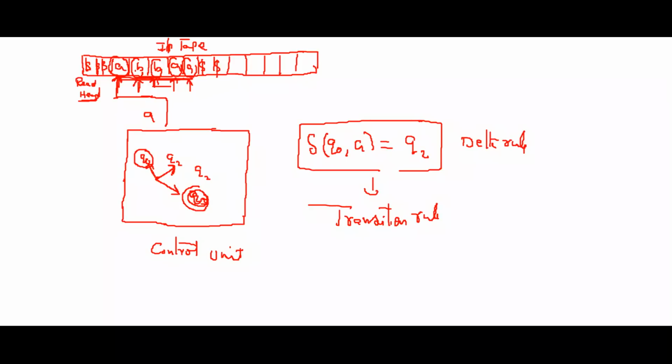This is the basic architecture of a finite automata. In a finite automata, you have an input tape, a read head and a control unit. Your read head will read the inputs in the input tape one at a time from left to right. Whatever input it has read will be supplied to the control unit. The control unit decides which state to go to based upon the transition rules. So this is the detailed information about what a finite automata is.